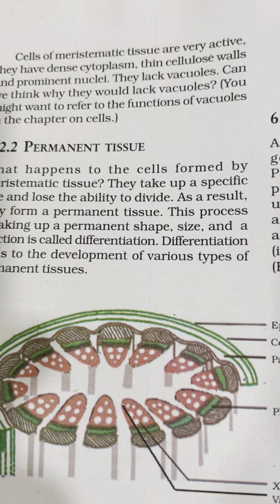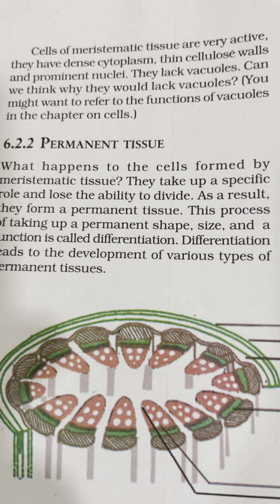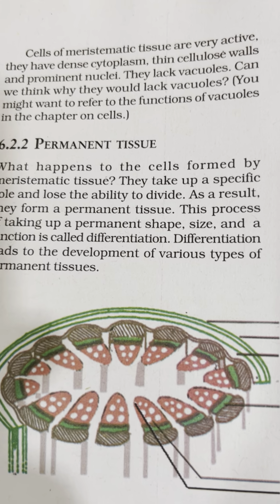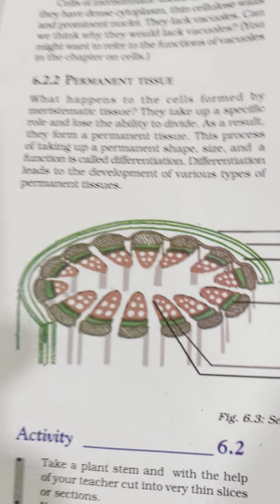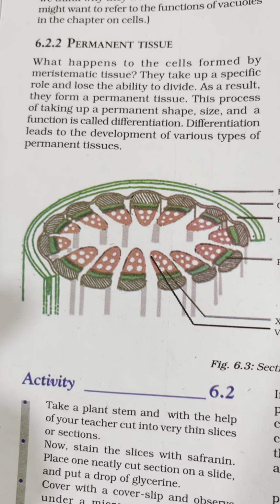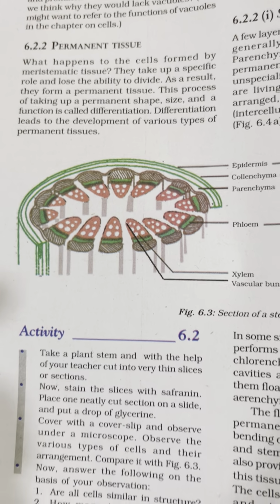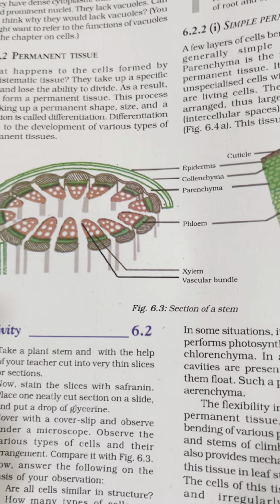Cells of meristematic tissues are very active. They have dense cytoplasm, thin cellulose wall, and prominent nuclei. Next point is permanent tissues. You can see the activity, see the figure.